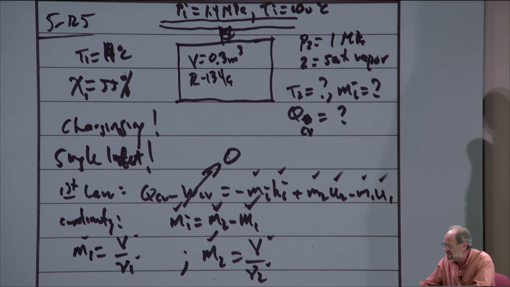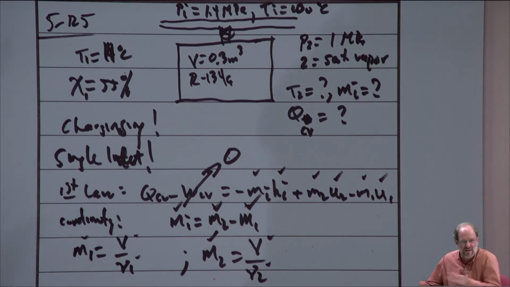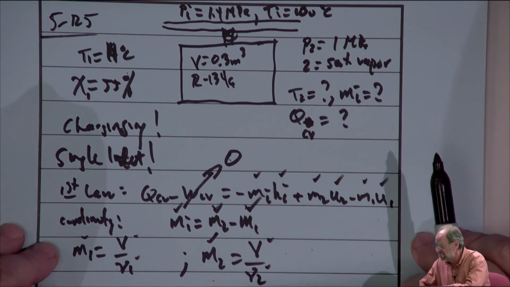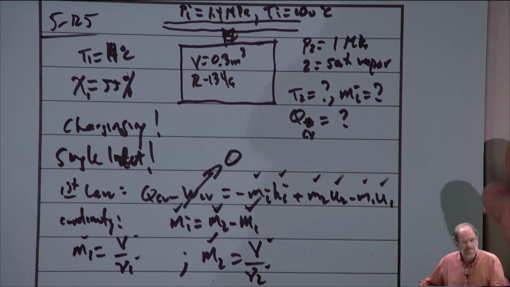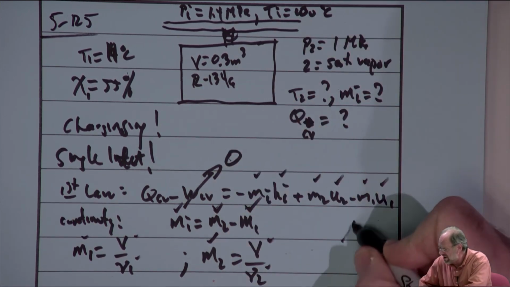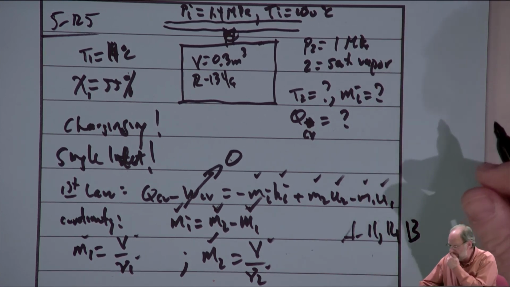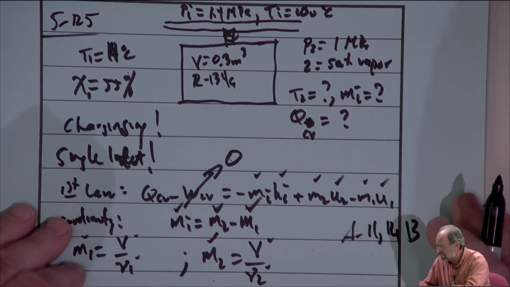By the way, as far as T2, that's really kind of a chapter 2 or 3 problem, isn't it? If it's a saturated vapor at a particular pressure, the temperature is obviously just the saturation temperature, right? So I don't know why they bothered to ask us that, but what the heck, that's fine. So any questions then? Let's just keep in mind that as we're talking about the refrigerant, all of our data is going to come from A-11, 12, and 13, just depending on what the state is.